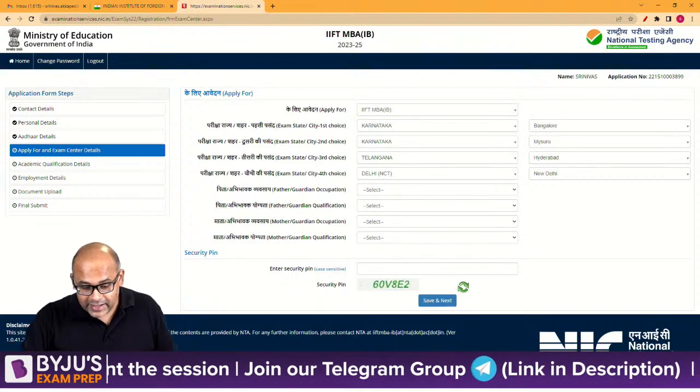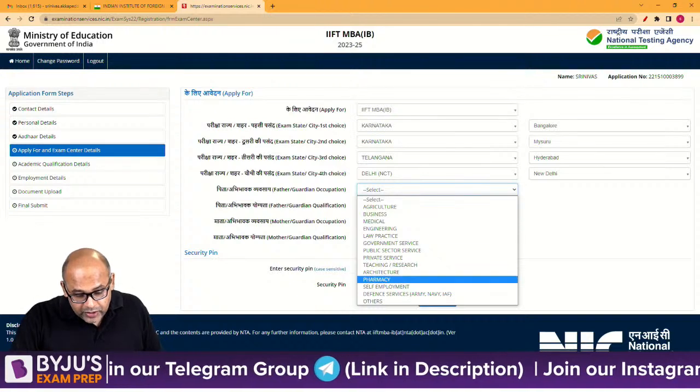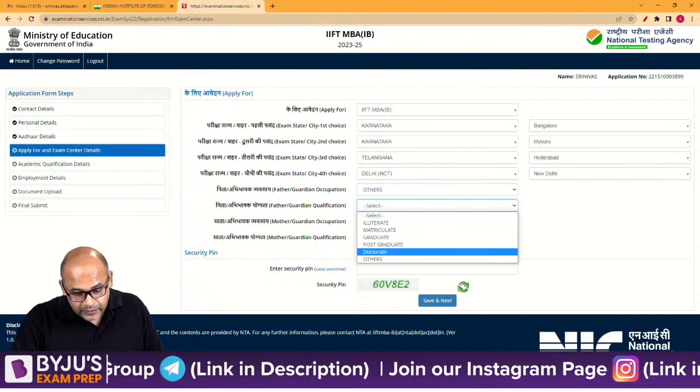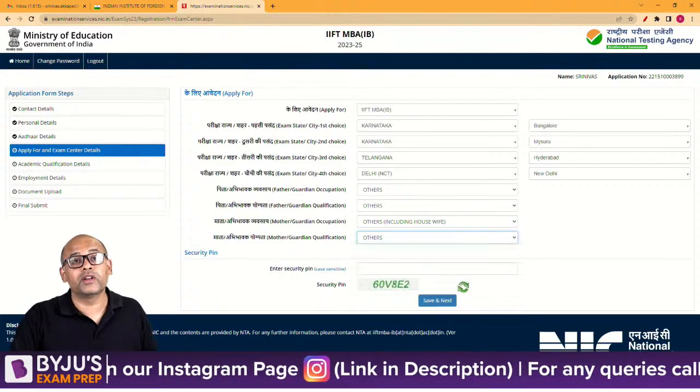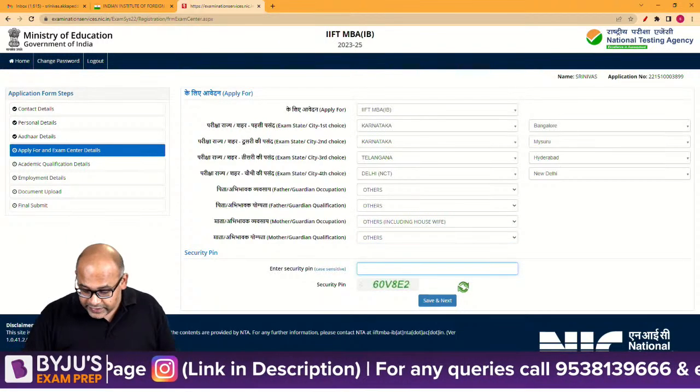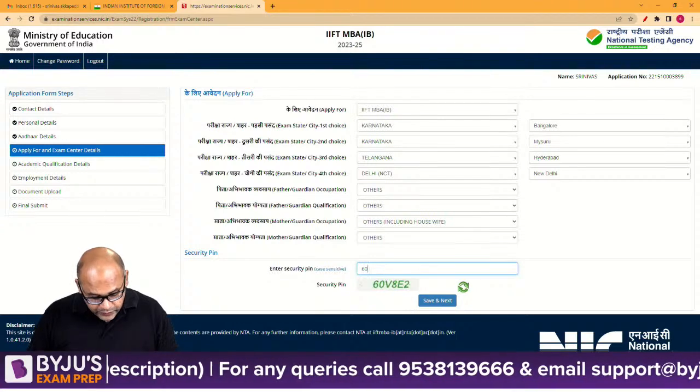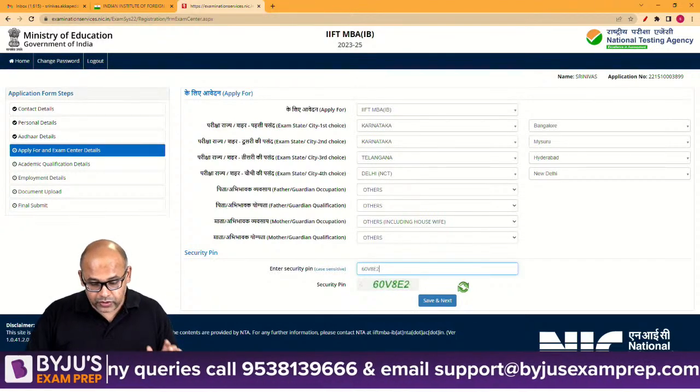So I've given Delhi and New Delhi, so that's the reason. Occupation of my parents, I'll just put others for now. I'll put everything as others. So you'll have to select and put what they wear. Enter security, so 60V8E and 2. So this is done.